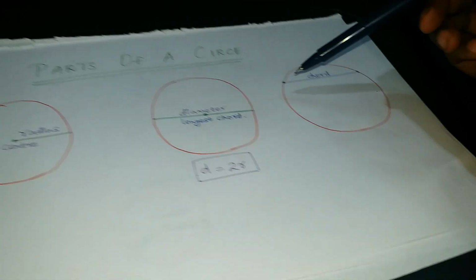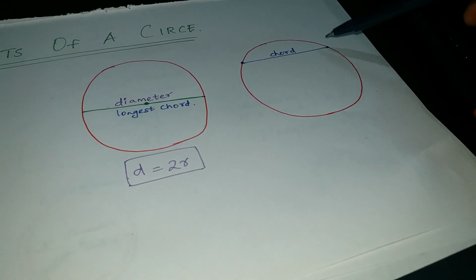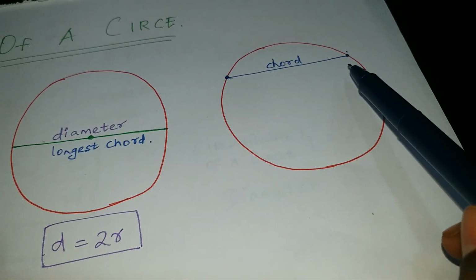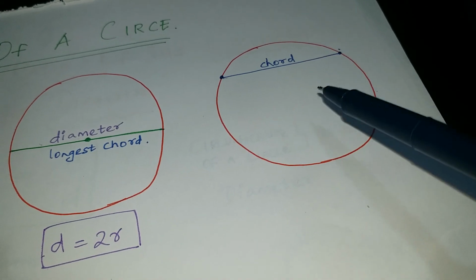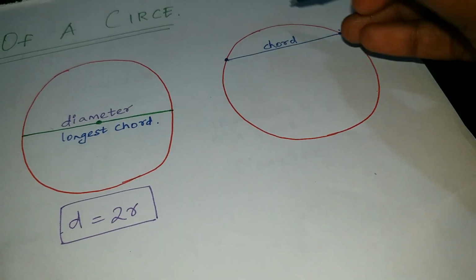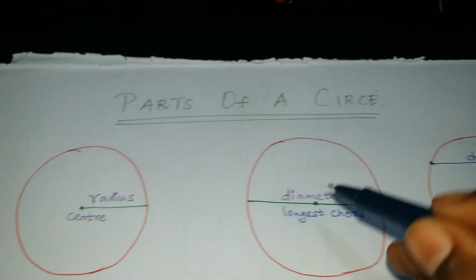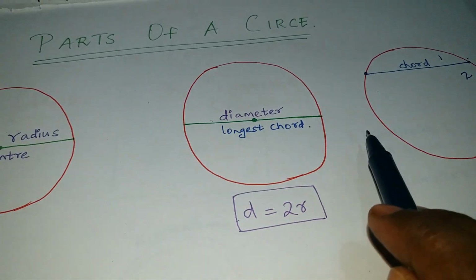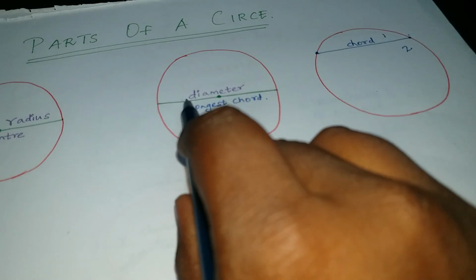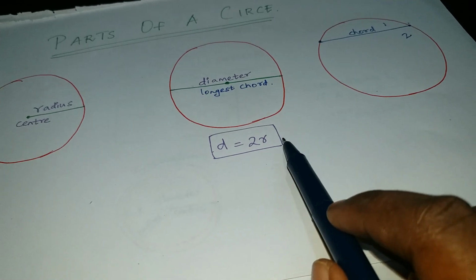Chord is nothing but, I have 2 points on the circle. If I join these 2 points, I get a chord. A chord divides the circle into two parts. I have a chord here, so I can divide this circle into two parts: the first part is this and the second part is this. This is what we use a chord for. And this diameter is otherwise called the longest chord, because I have half of it as radius here and half as radius here. So 2 times the radius is diameter. The diameter formula is D equals 2R.